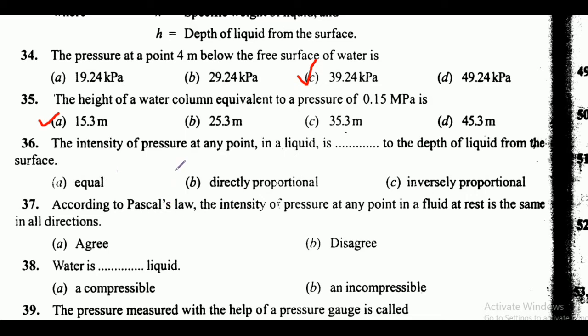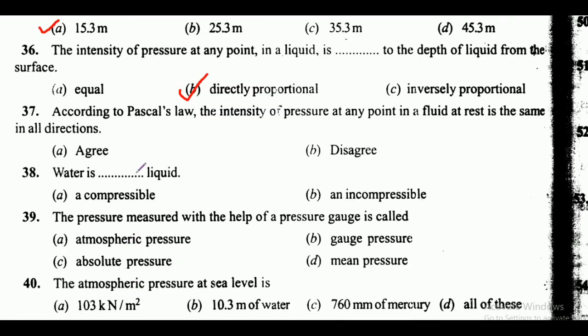Next is the intensity of pressure at any point in a liquid is dash to the depth of liquid from the surface. Options are equal, directly proportional, inversely proportional. So here correct answer is option B, that is directly proportional. Next is, according to Pascal's law, the intensity of pressure at any point in a fluid at rest is the same in all directions. Agree or disagree? So here friends, this statement is correct. So option A is the correct answer, that is agree.